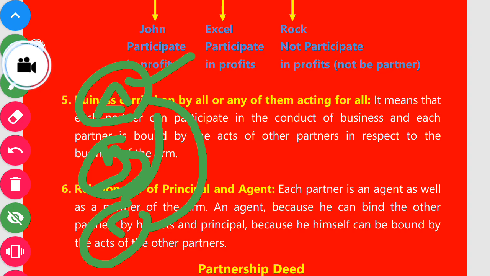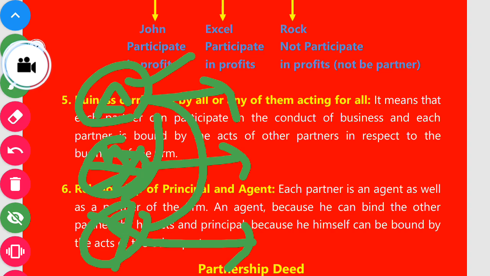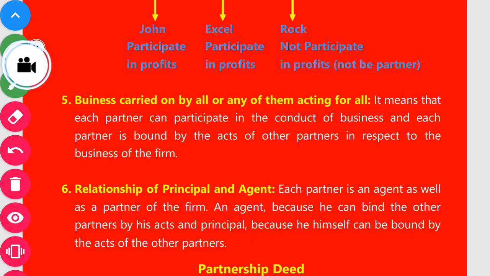So here all the partners have the right. Mr. A can work, Mr. B can work, Mr. C can work. All three partners can participate in business activities. But suppose A, B and C have no time for business activities, so they decide as per agreement that Mr. A will operate the business activities. For this purpose, Mr. A will get additional salary, commission, bonus, etc. Is it clear? So here A is working for B and C and for himself. I hope you understood. Good.